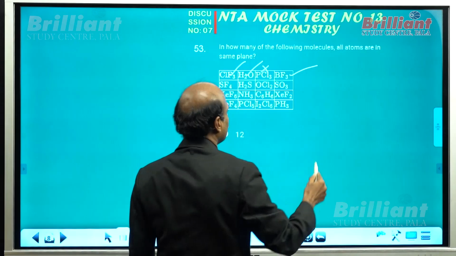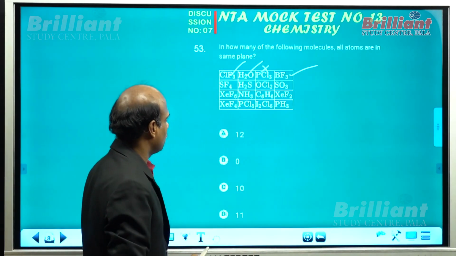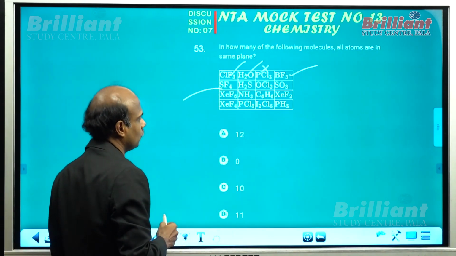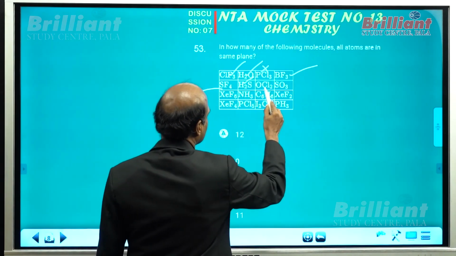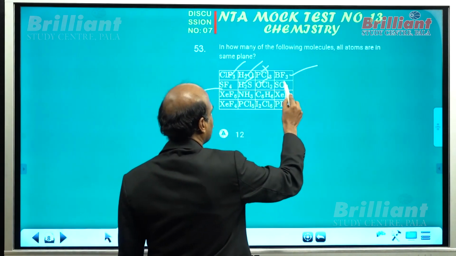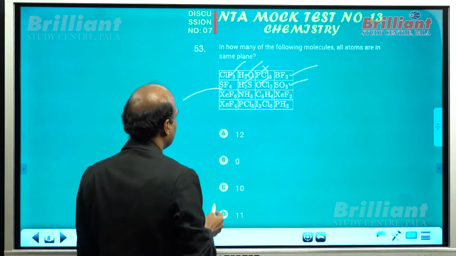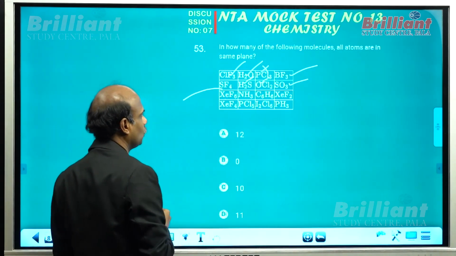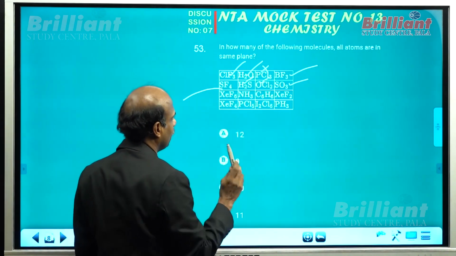BF3, you know, there is a central boron with sp2 hybridized orbitals oriented in a plane. SF4, all of you know, is sp3d with the seesaw geometry. Here, a total of 3 atoms, you can take this, total of 3 atoms. And what about SO3? Central sulfur is also sp2. So it should be planar triangular. In the case of XeF6, you cannot take it because it is sp3d2, octahedral geometry. Ammonia is pyramidal, not planar.